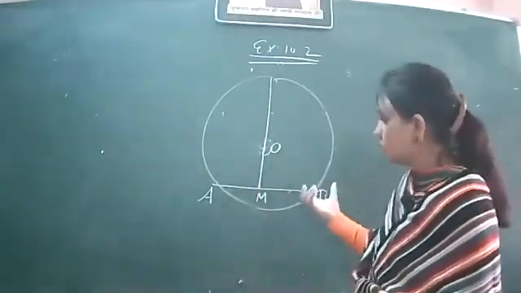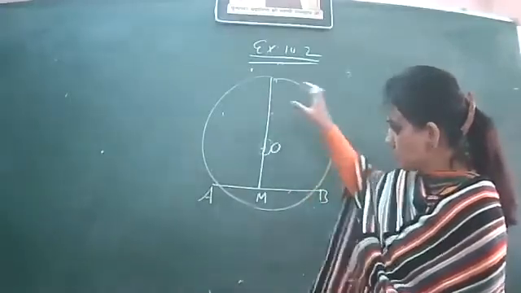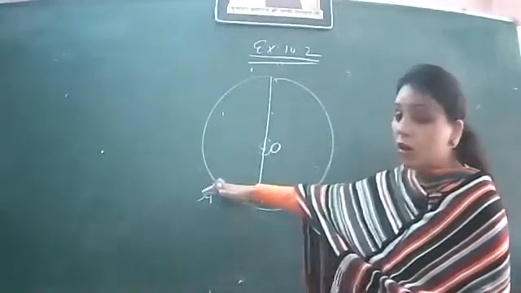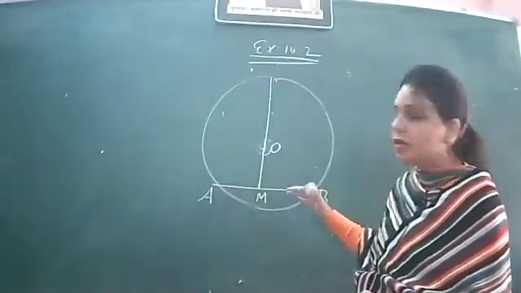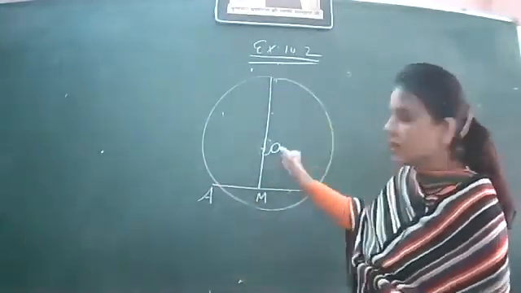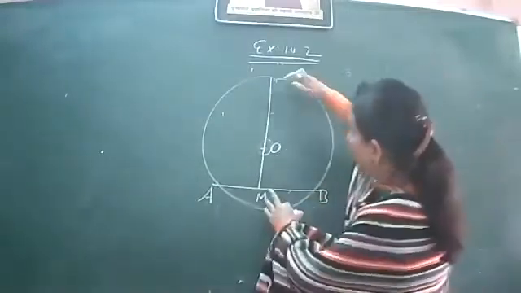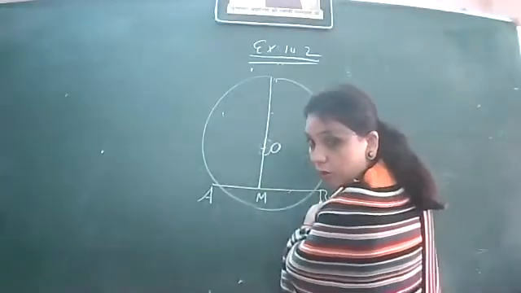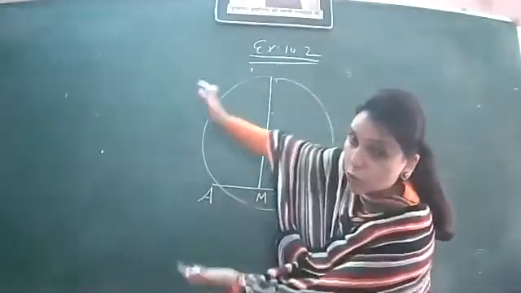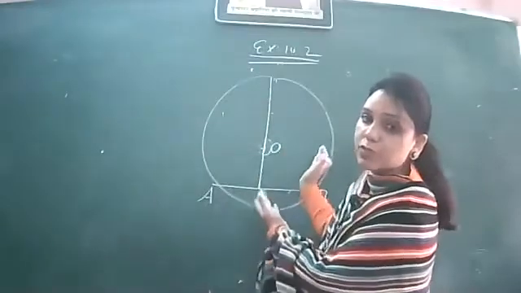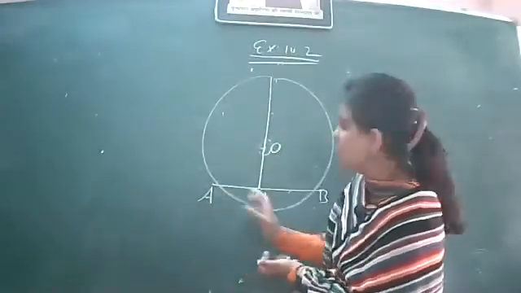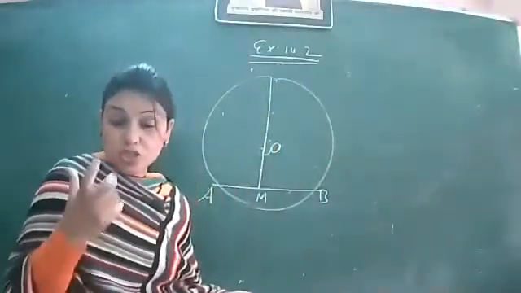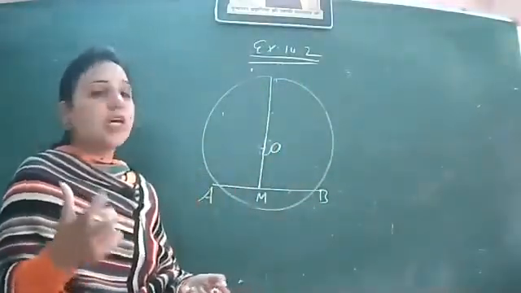How can you do it with the help of activity? You just take a circle out of paper, draw a chord on this circle, and then draw a perpendicular passing through the center. Then, taking this to be the line of symmetry, you fold this part onto the other part, and you will see that AM and BM coincide with each other, they overlap each other completely.